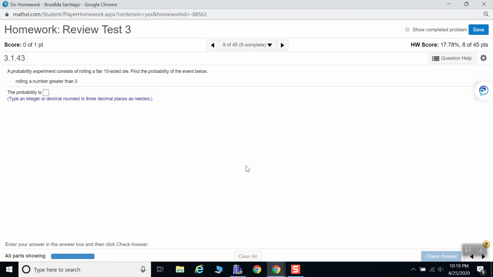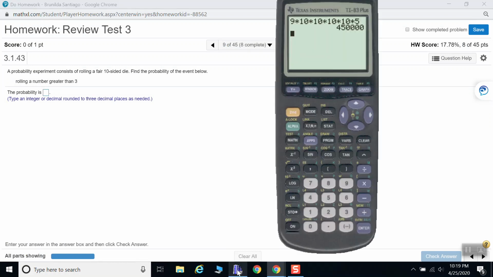Question number 9. A probability experiment consists of rolling a fair 10-sided die. Find the probability of the event below: rolling a number greater than 3. If you have a 10-sided die, the choices are 1 through 10.